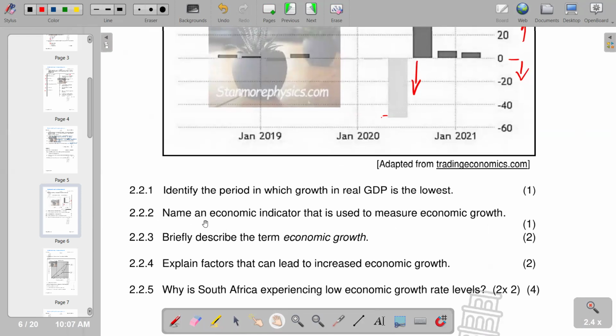Then we go to 2.2.2, name an economic indicator that is used to measure economic growth. So you see that for economic growth, we can use real GDP.